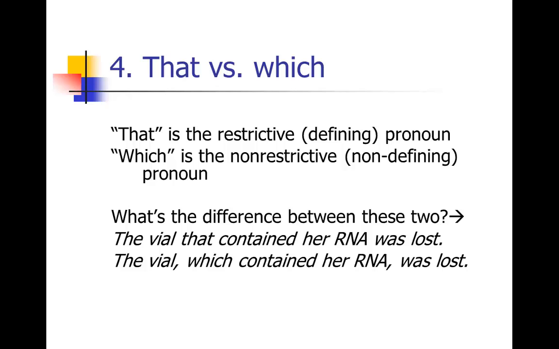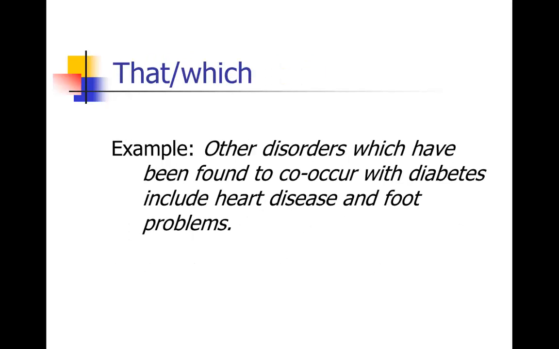So there's only one vial in question in that sentence. I'll give you some more examples of that versus which. For example, this was a sentence I had to edit. It said, other disorders which have been found to co-occur with diabetes include heart disease and foot problems. Well, the "have been found to occur with diabetes" is actually essential material, so there shouldn't be a which there, it should be a that.